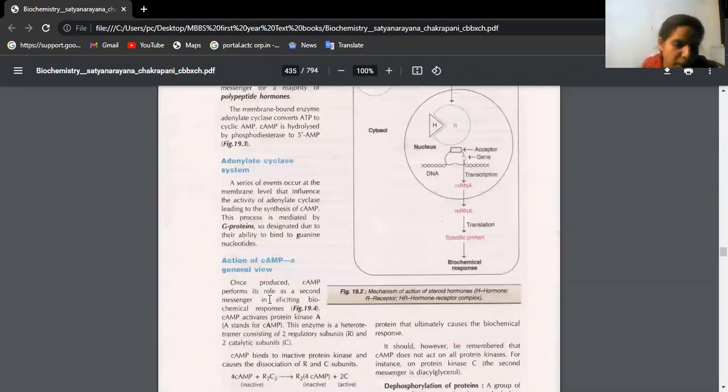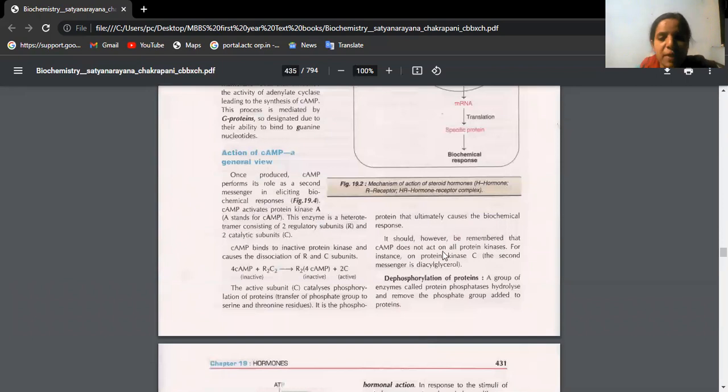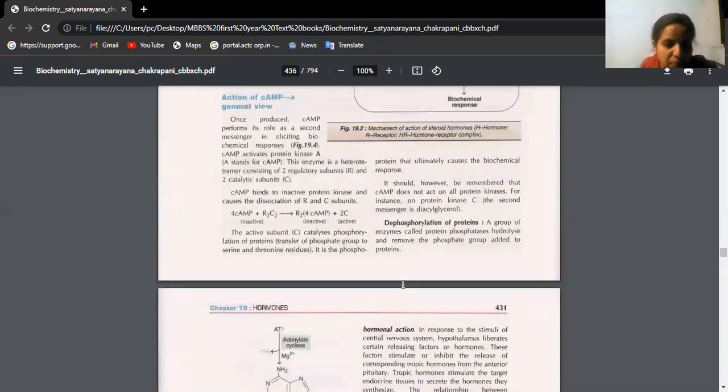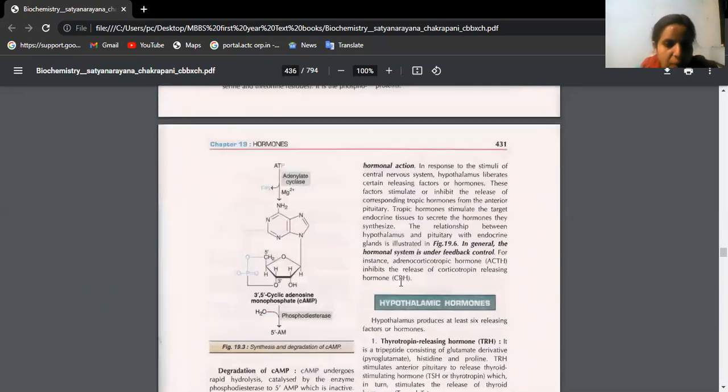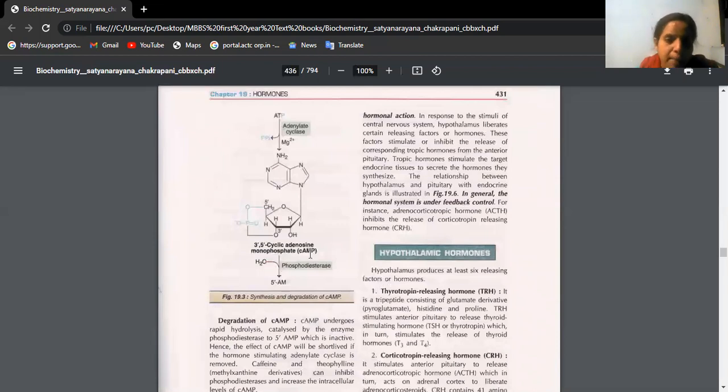Once you learn that flowchart, you will automatically understand the sentences framed here. Cyclic AMP is generated from ATP only with the help of adenylate cyclase. High energy phosphate is released: from triphosphate it becomes monophosphate, and two phosphates are liberated.